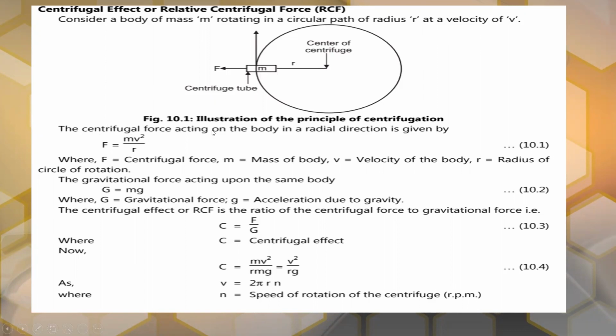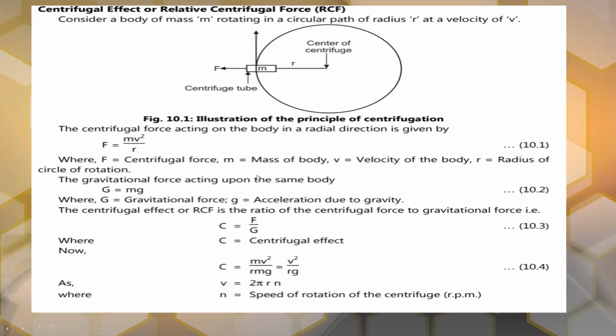The centrifugal force acts on the body in the radial direction, on the centrifuge tube containing the mixture. It is given by the formula F = mv²/r, where F is the centrifugal force, m is the mass of the body, v is the velocity of the body, and r is the radius of the circle of rotation.